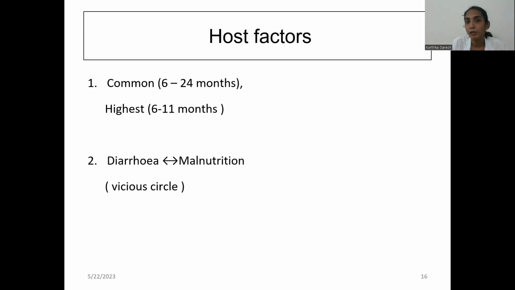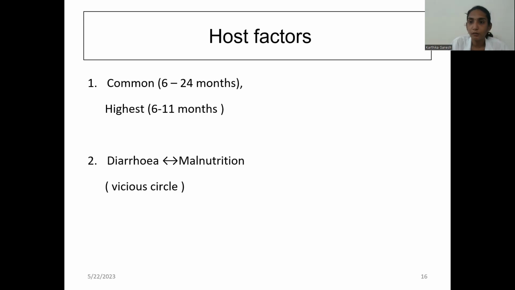Diarrhea and malnutrition always coincide. That is a vicious circle: diarrhea often leads to malnutrition, and malnutrition often leads to diarrhea. The mechanism is that in diarrhea, the nutrients, vitamins, minerals, everything in the food will be lost in the form of diarrhea, and dehydration also will occur. Without absorption of nutrients, malnutrition will occur.